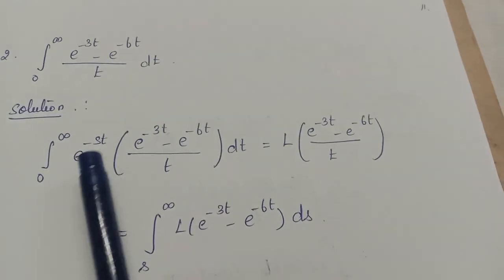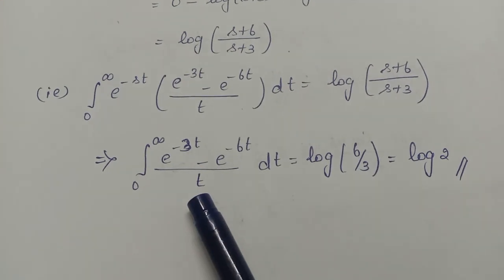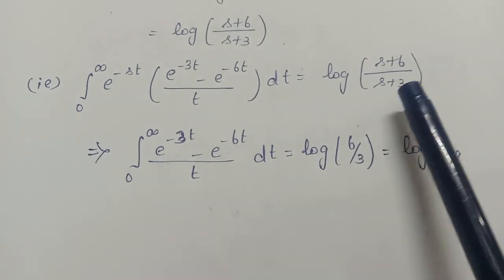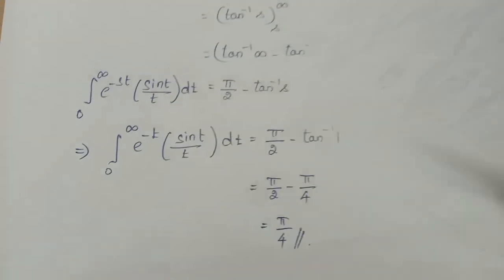Now, this is the value of this integral, but I don't want this e power minus st in my question, isn't it? So, for that, what you have to do? Put s equal to 0. Okay, so put s equal to 0, then you will get the value of the required integral. S equal to 0 means what? Log 6 by log 3. So, equal to log 2. Okay, right. Then next problem.